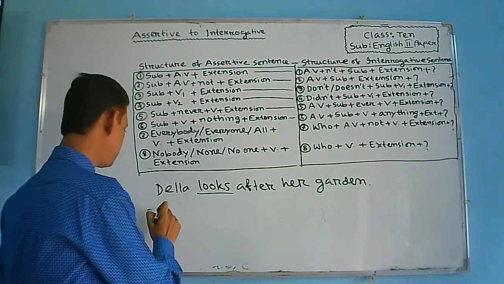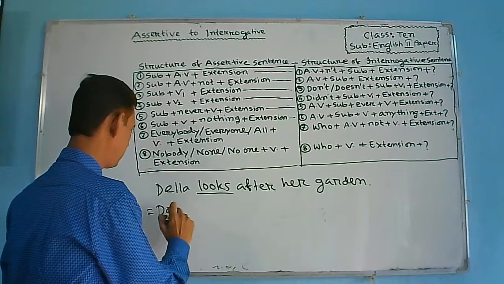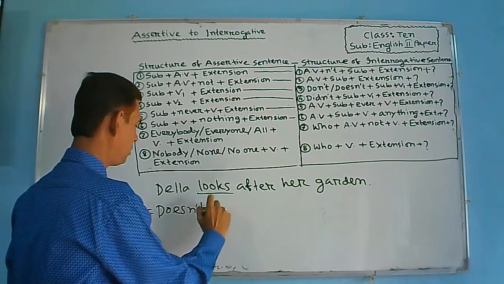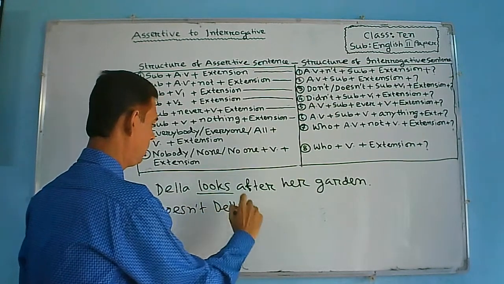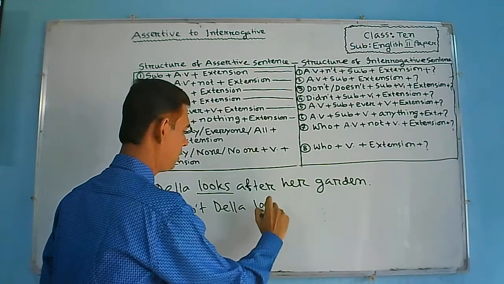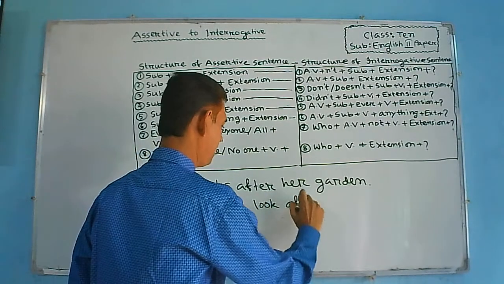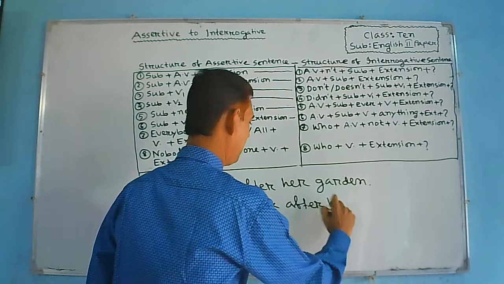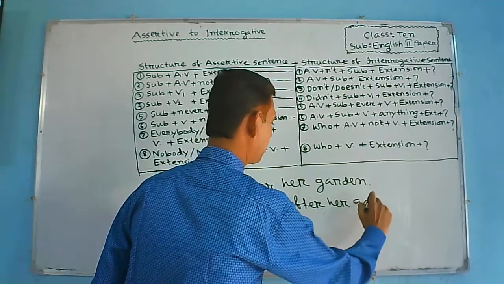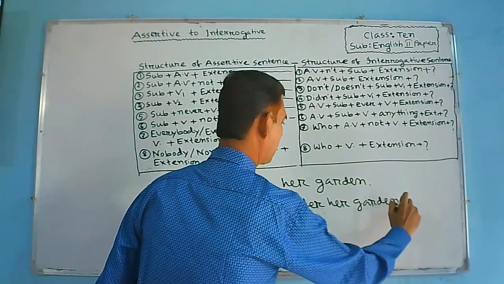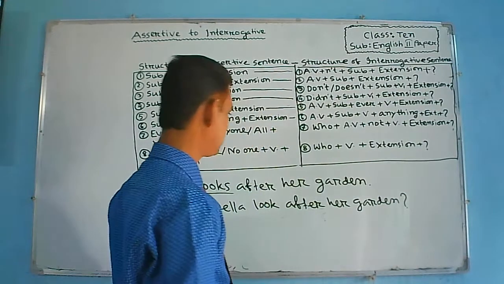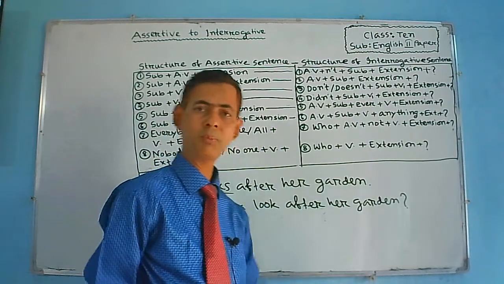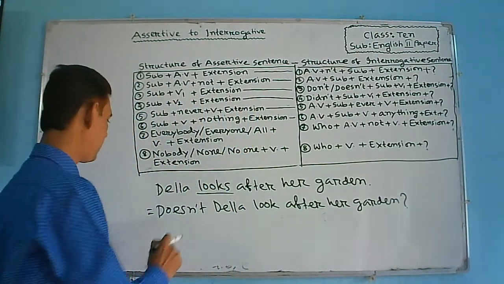So the sentence stands for, doesn't Della look after her garden? And at the end of the sentence question mark is put. Another example,